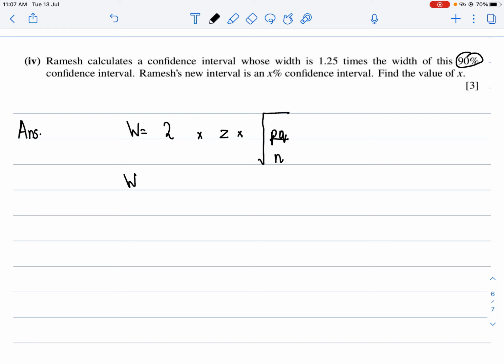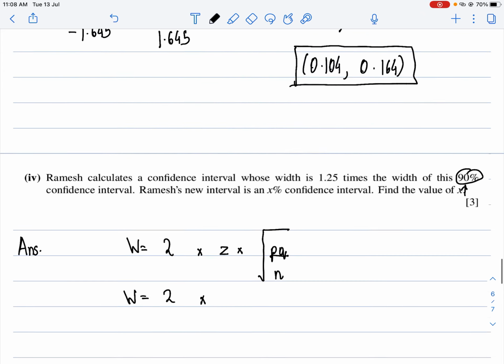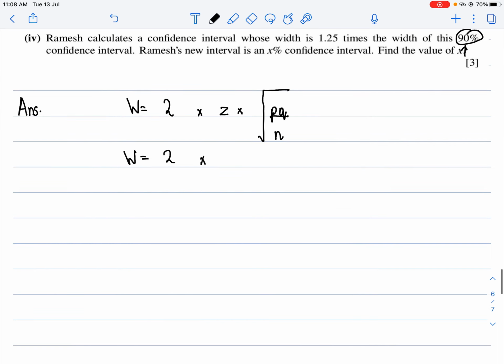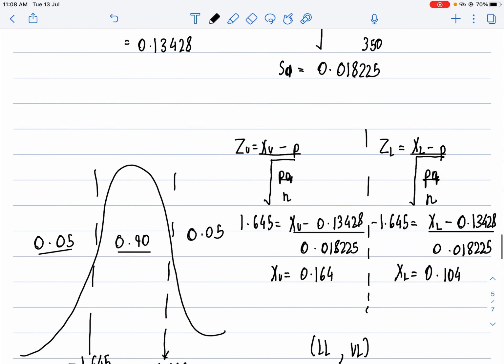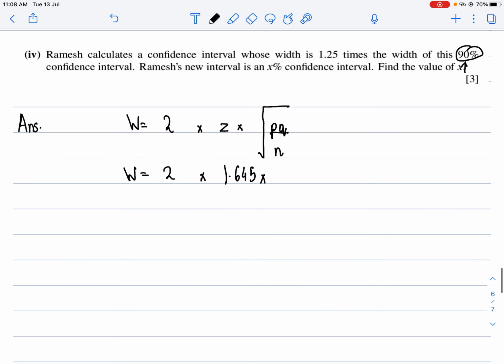Now your width will be equal to 2 multiplied by the Z value for 90%, which we calculated as 1.645. So I write 1.645 multiplied by the standard deviation, which is 0.018225. So I get my width, solving this on the calculator, 2 into 1.645 multiplied by 0.018225, basically as 0.05996.